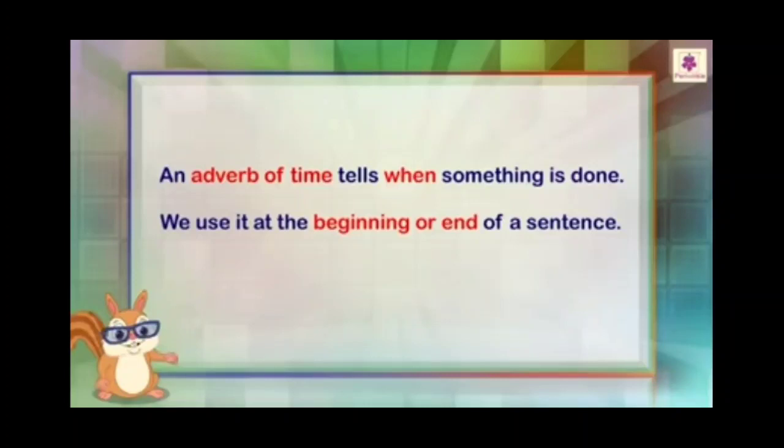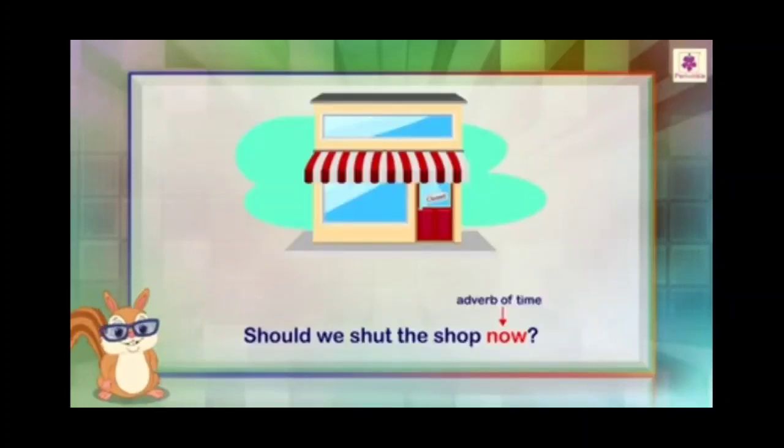Next is adverb of time. Adverb of time tells us when something is done. It answers the question when. We use it at the beginning or end of the sentence. We can use it at the beginning also and at the end also. For example, should we shut the door now? When should we shut the door? Here time is mentioned: now. Now indicates time, so it's an adverb of time. So adverb of time answers the question when.